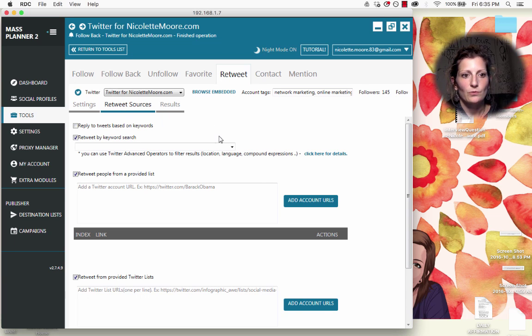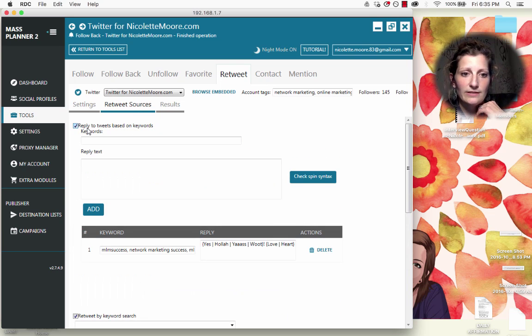So you can retweet, you can reply to tweets based on keywords. So that's what I did. I've already set a parameter on my keywords, so Mass Planner is going to look for tweets that have a keyword in it: MLM success, network marketing success. Let's see what else I put: MLSP, my lead system pro. So those are my 4 parameters right there.